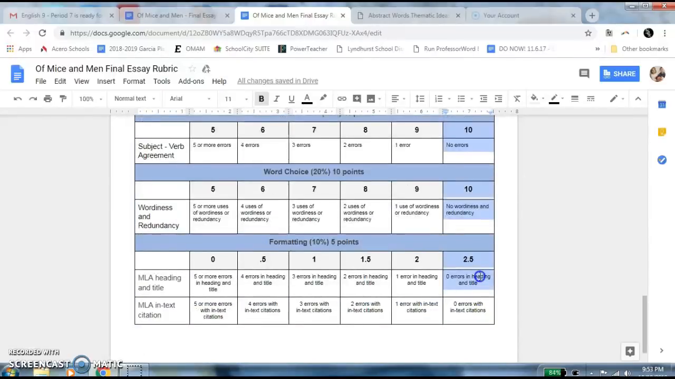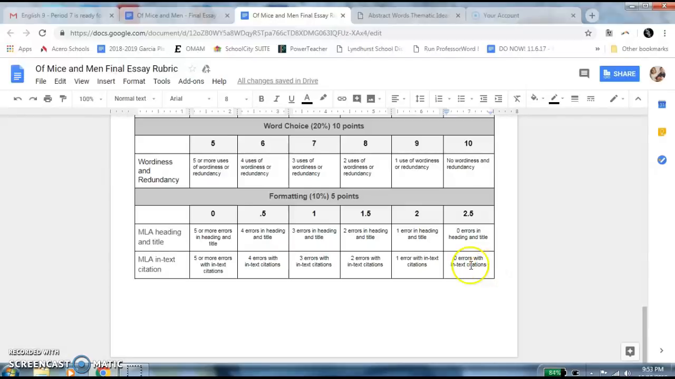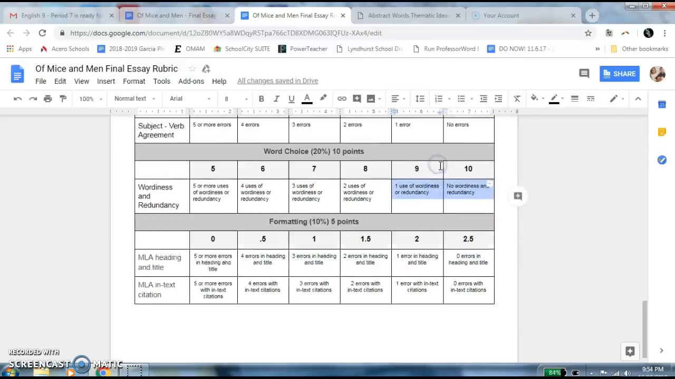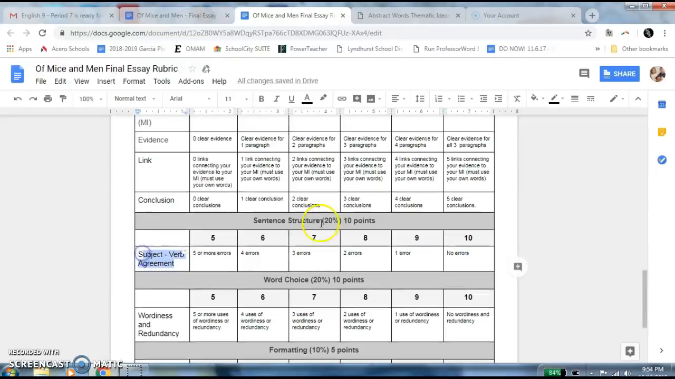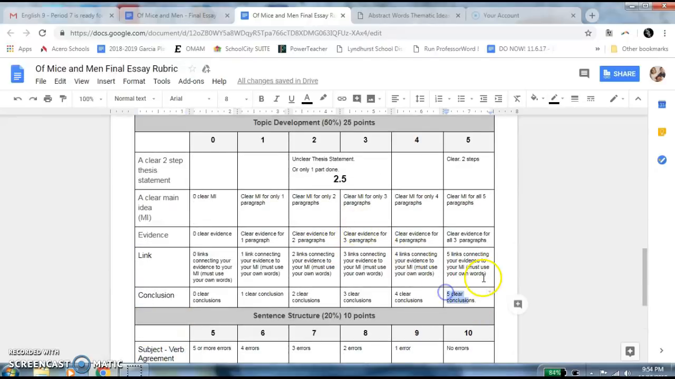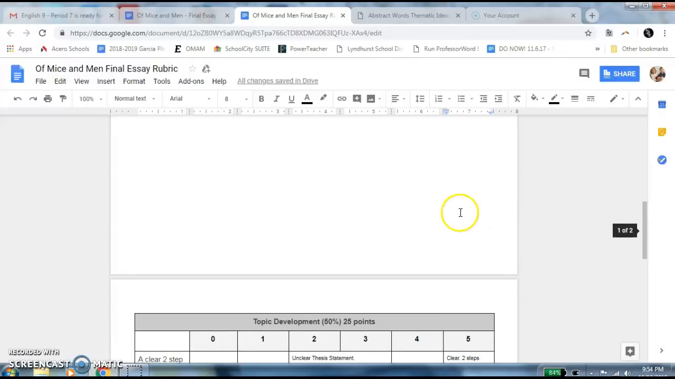So basically, if you just look at the column on the very far right, that is the requirement in order to get a 50 out of 50. If you have no errors with in-text citations, no errors in heading and title, no wordiness and redundancy, no errors in subject and verb agreement, if you have your conclusions, your links, your paragraphs, and a main idea for each paragraph and a clear thesis statement, you will have an A, okay?